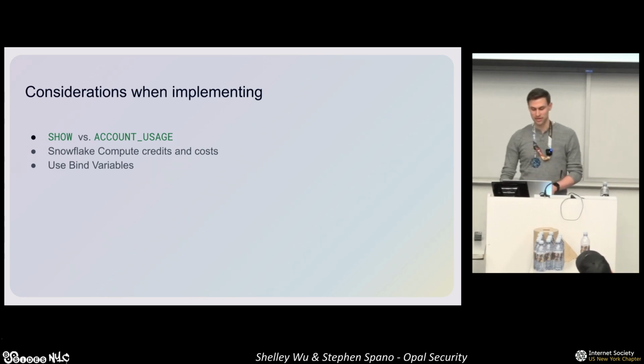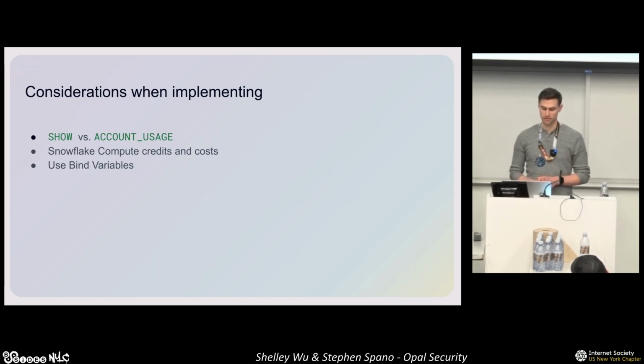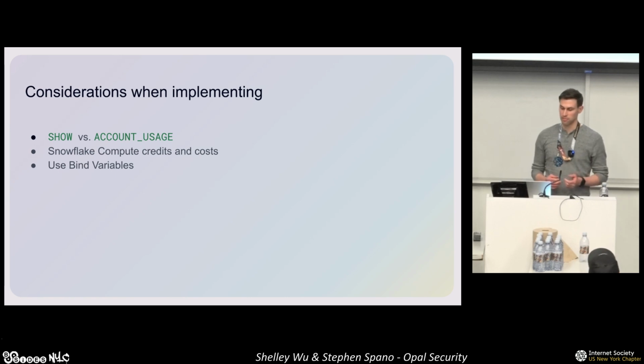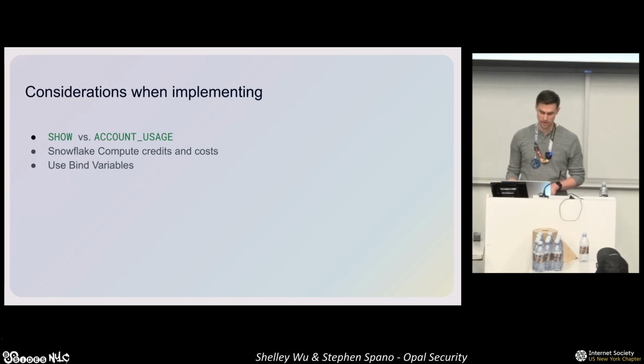So in case you feel inspired to create your own just-in-time system, I'd like to share some lessons we learned while building ours. One essential task is retrieving all users, roles, and grants. You can do this using either show commands or by querying the account usage views. Each method has its trade-offs though. For instance, show commands offer limited filtering and a maximum of 10,000 rows, while account usage views provide more comprehensive data, but with a 2-hour latency for the latest system state. Your choice will depend on your organization's size and specific use cases.